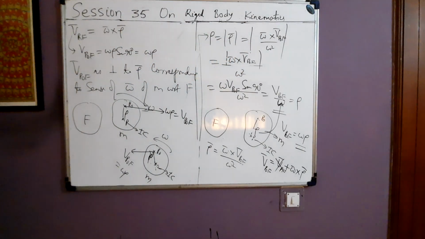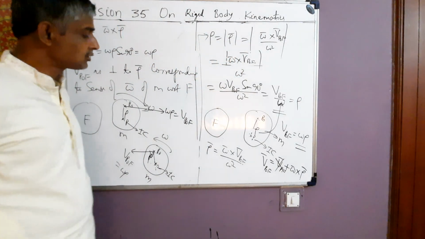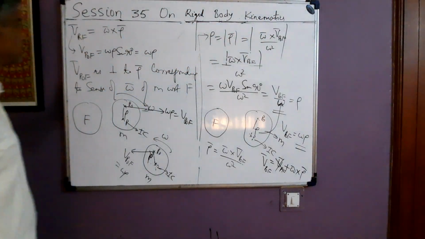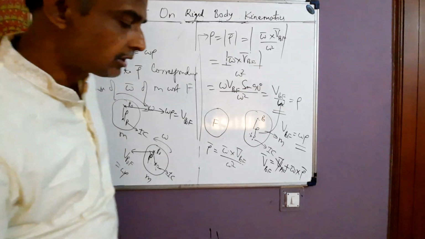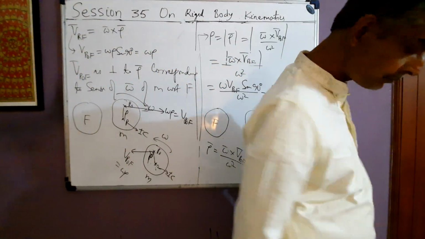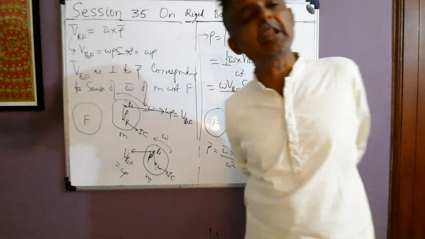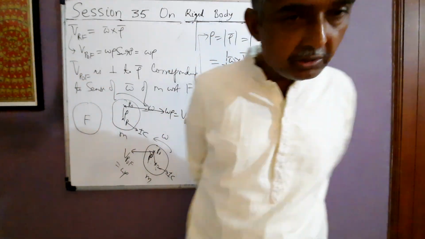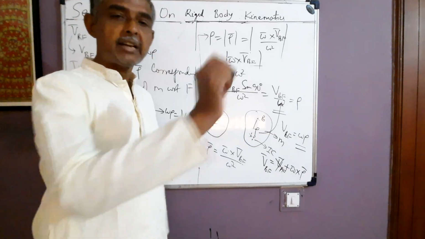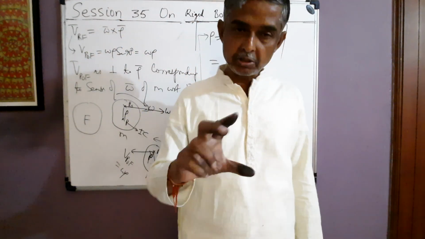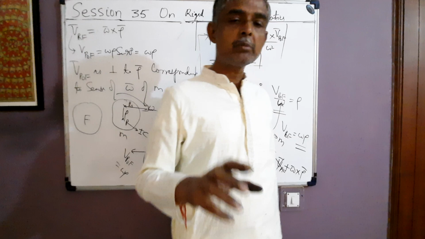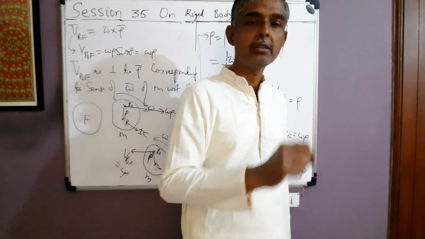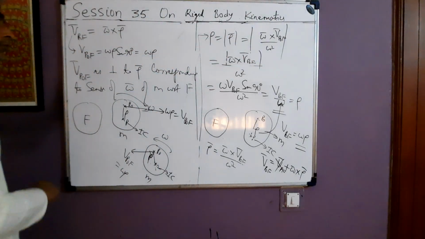So this was the 35th video on rigid body kinematics. Let me summarize it. First, I told you the difference between IC and PC. Then I said the significance of IC is that the body turns about its IC, the point which is at rest. Then I said what is meant by PC, the permanent center of rotation. I took the pendulum case as an example to demonstrate the concept of PC.